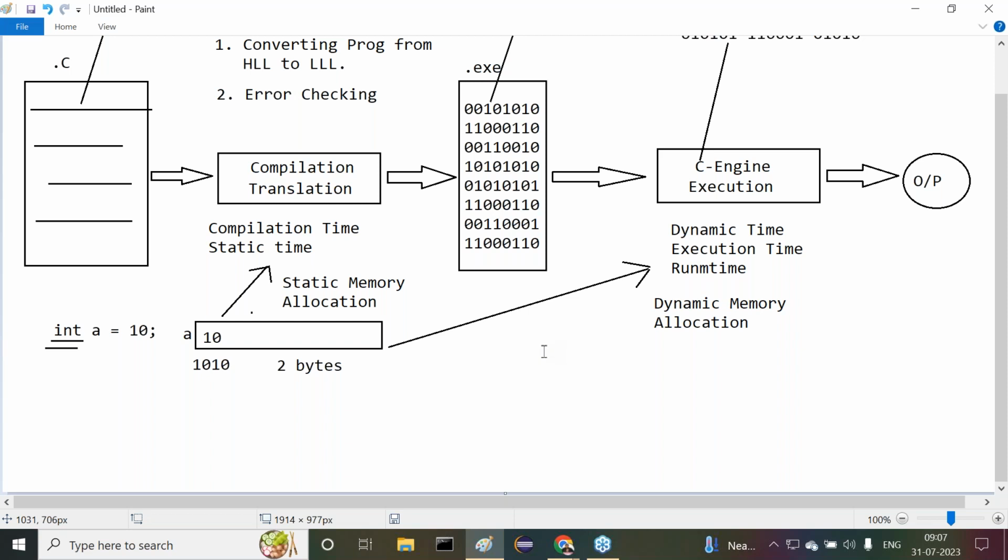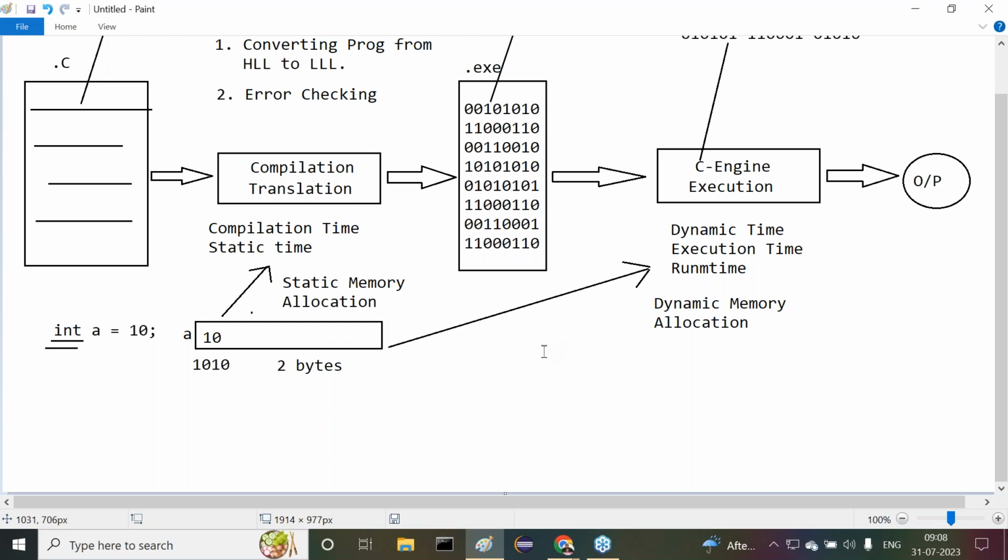Can you tell me what is static memory allocation? If the memory allocation is going on for the primitive data types at compilation time, then that memory allocation is static memory allocation. If the memory allocation is going on for the primitive data types at runtime, then that memory allocation is called dynamic memory allocation. All of you are getting my point or not? Final conclusion, try to remember this conclusion.